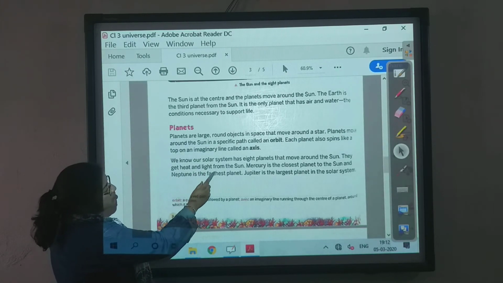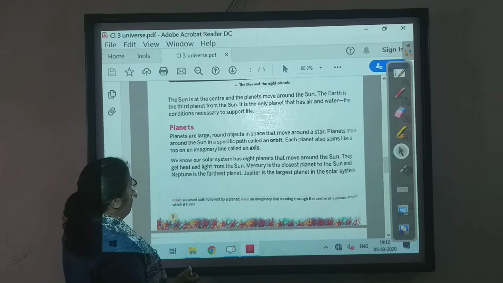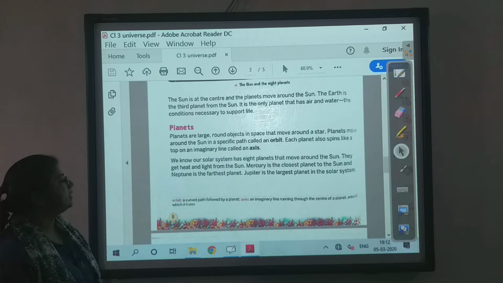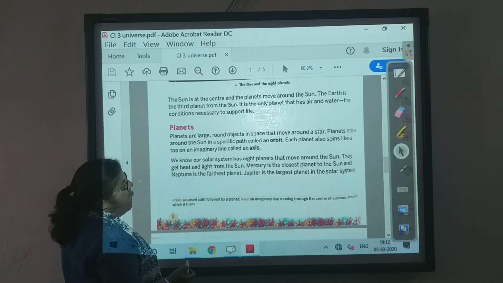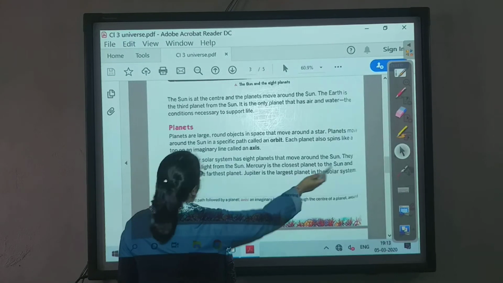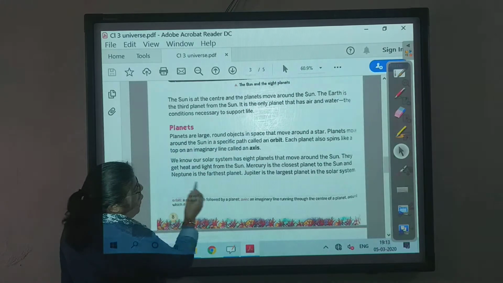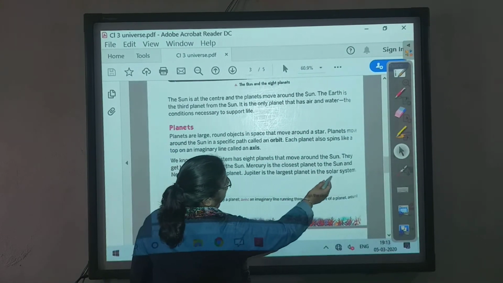We know our solar system has 8 planets that move around the sun. They get heat and light from the sun. Mercury is the closest planet to the sun and Neptune is the furthest planet. Jupiter is the largest planet in the solar system.